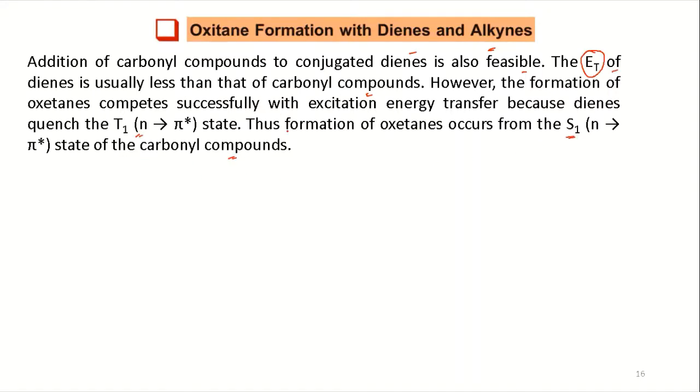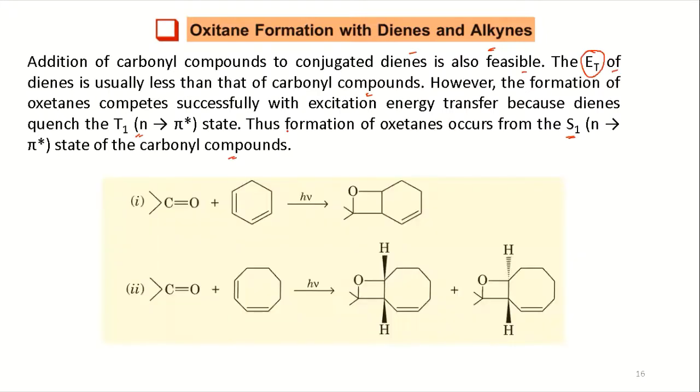So here what we find is that the chemistry is obtained from the singlet state of the carbonyl. Okay. So what we'll see is that this is your carbonyl and you have this diene.